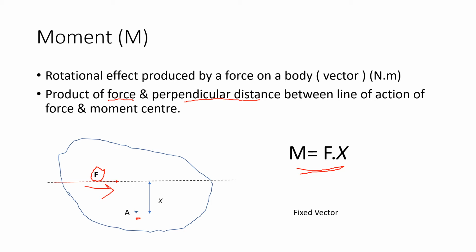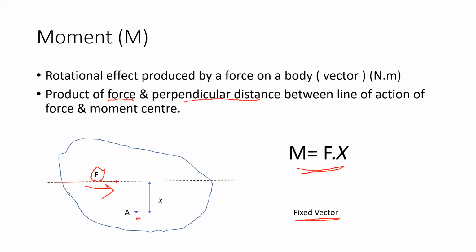This is a very important point about moment. What is a fixed vector? A fixed vector means a moment cannot be replaced by another moment. Let us see an example. If the value of F is equal to 5 Newton and the distance is 2 meters, so F is equal to 5 and x is equal to 2. What is the moment? M is equal to 10.